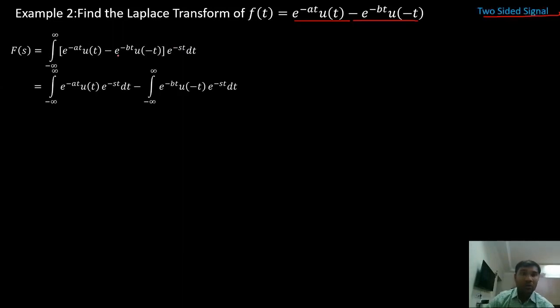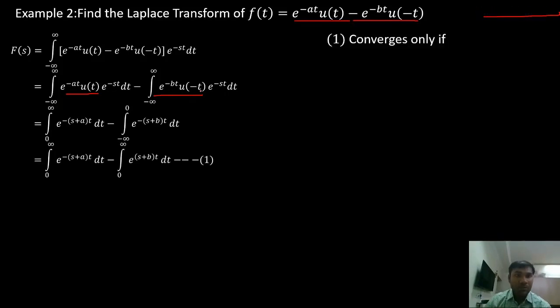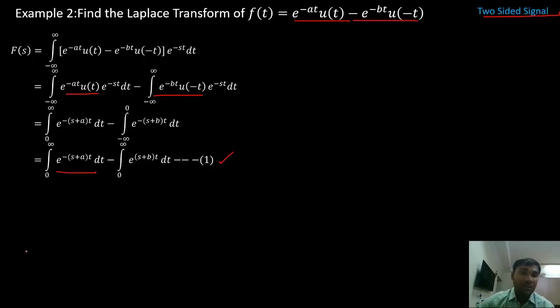So I can make it into two different integrals. The first one is going to be my right-sided signal, and the second one is going to be the left-sided signal. Till this point, I can easily calculate. Now here at this point, I will calculate the ROC. Before continuing with the integration, I'll find out the ROC. So for the first integral, what is my ROC?